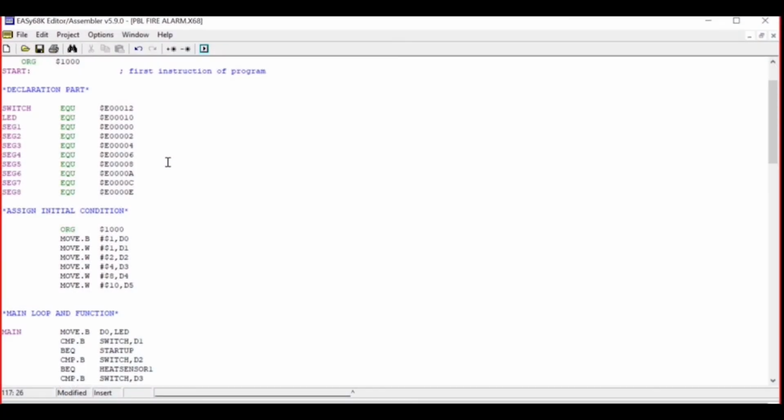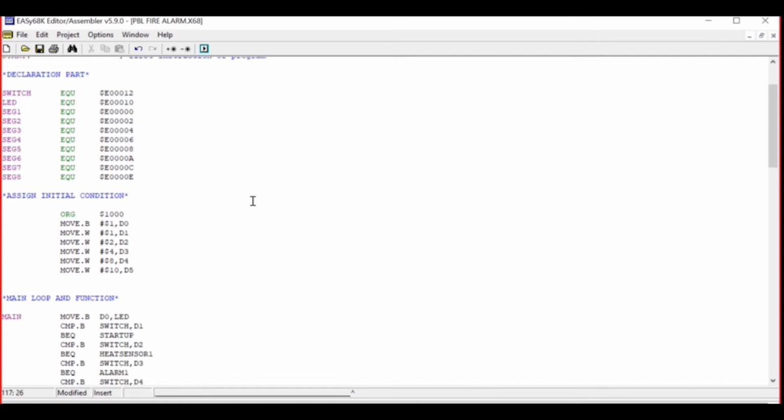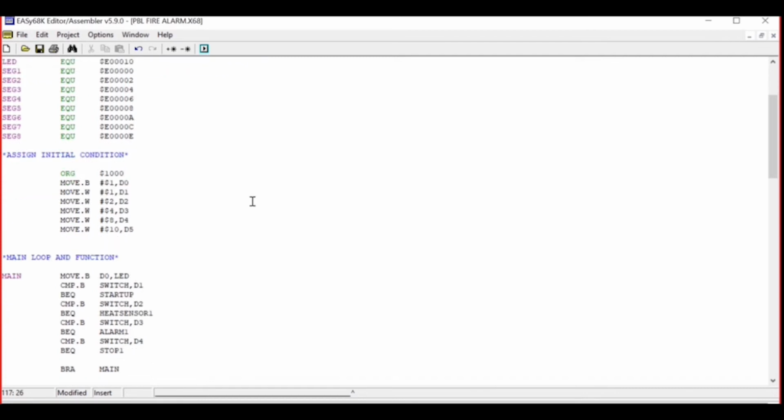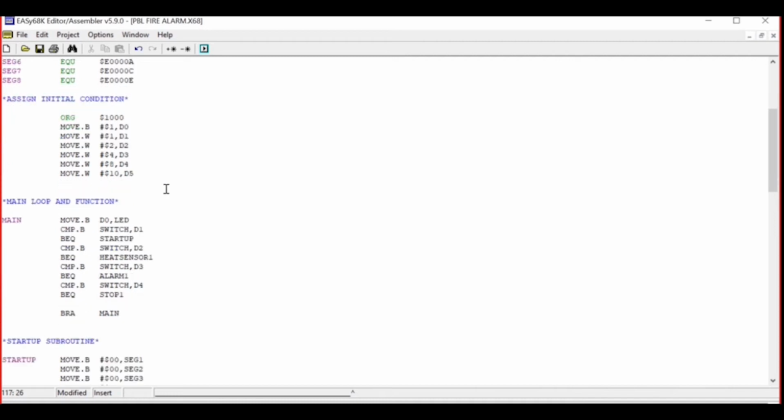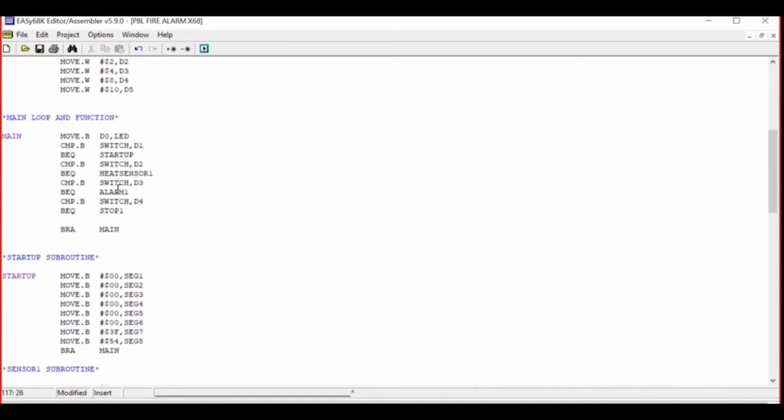Hi, I would like to explain about the coding of this project titled Fire Alarm System. First, we have to declare the components, which means we declare the switch, LED and also the 7 segment. Then, we have to assign the initial condition following the next sequence of coding. After that, we apply the main loop for each switch.